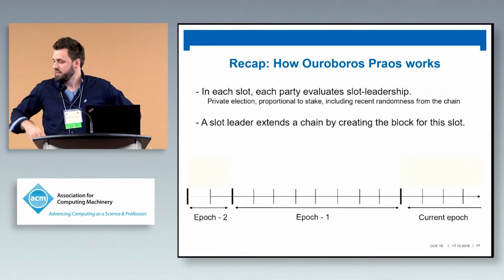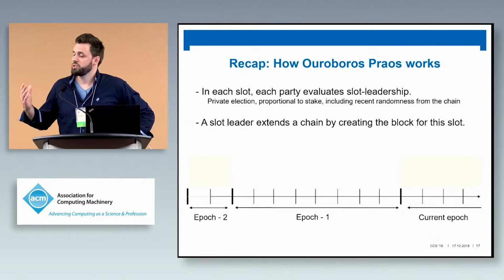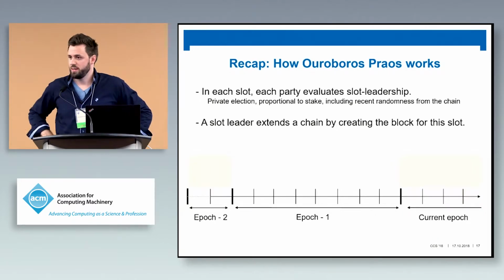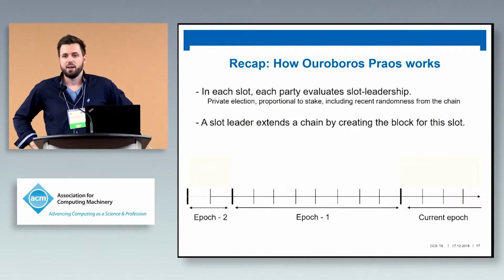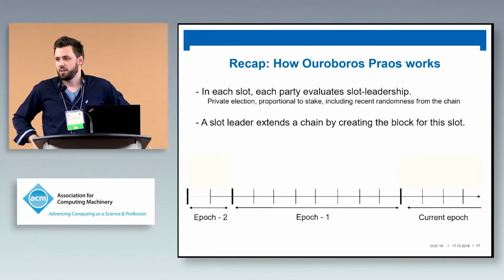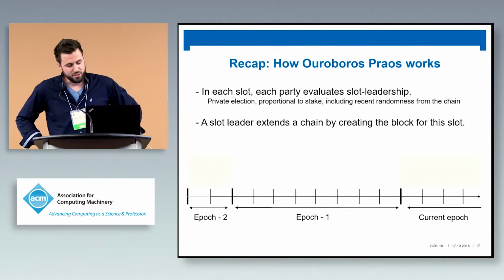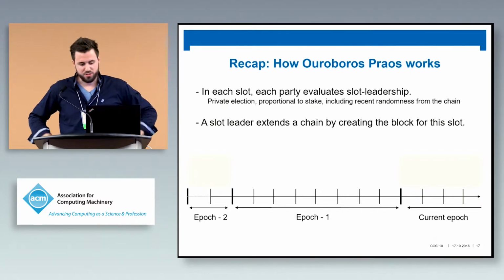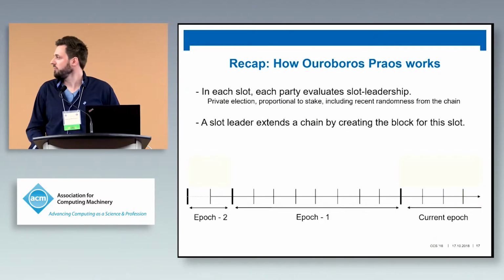This is a private election, so everybody does it on its own, proportional to its stake. So if somebody has a lot of stake, he's more likely to be elected as the leader. And the leader election is fed with fresh randomness directly from the chain to ensure freshness of these elections. The task of a slot leader is just to create a block for this slot and to extend a chain that it knows, make it longer.